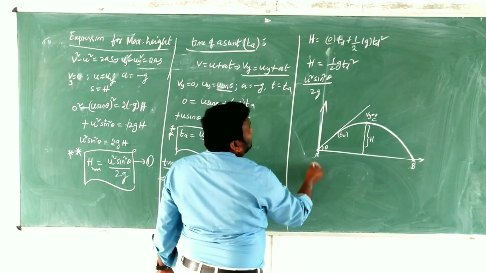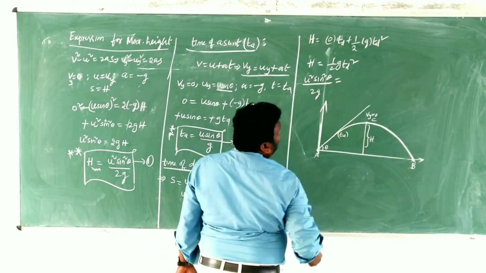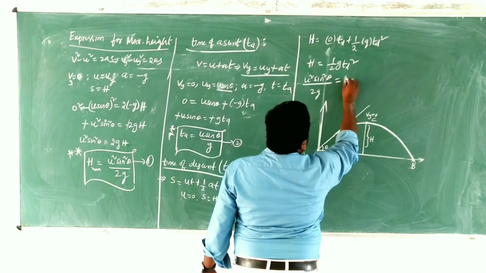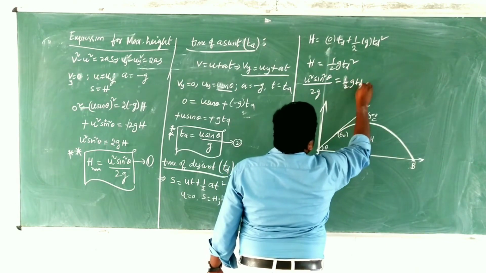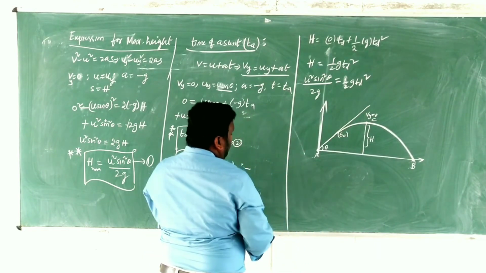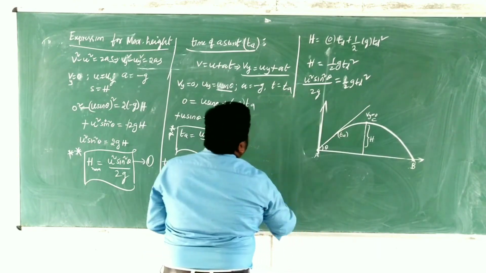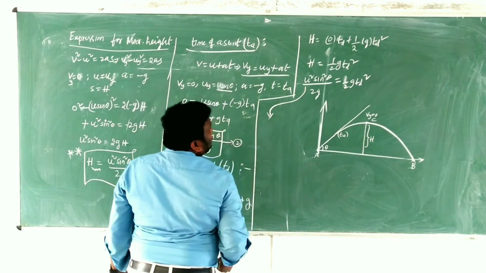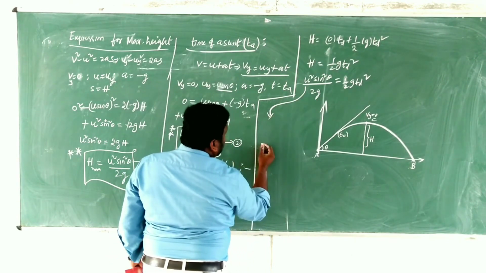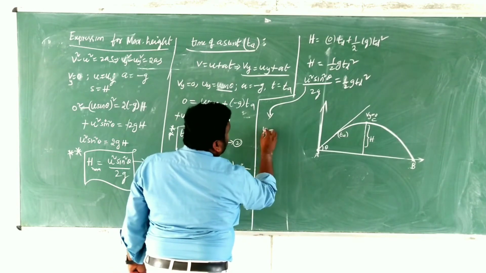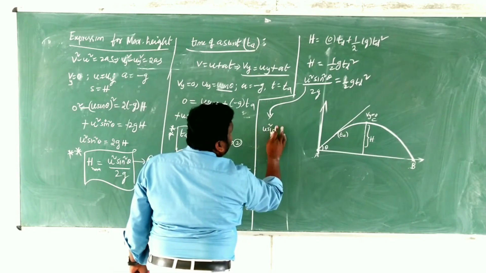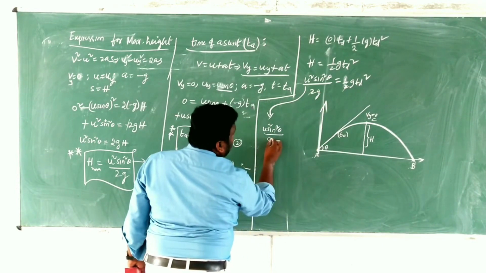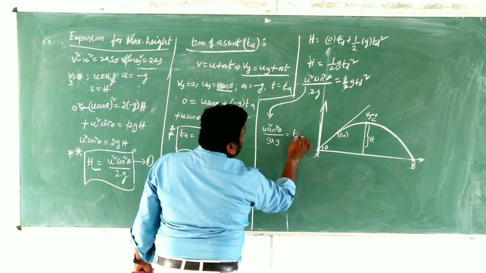That means we write u square sin square theta by 2g is equals to half g td square.